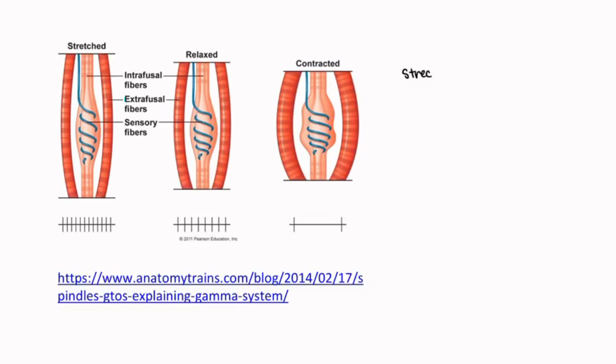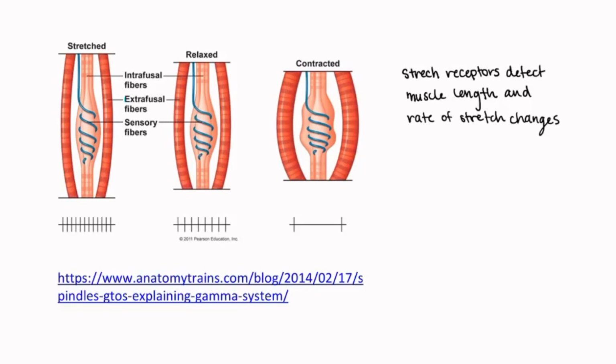Muscle spindles are stretch receptors that detect muscle length and rate of stretch during voluntary movements. Muscle spindles are embedded parallel with extrafusal fibers, and they regulate contraction of muscles during muscle shortening via activation of motor neurons during the stretch reflex arc. Without muscle spindles, muscles would go slack during voluntary muscle contractions.